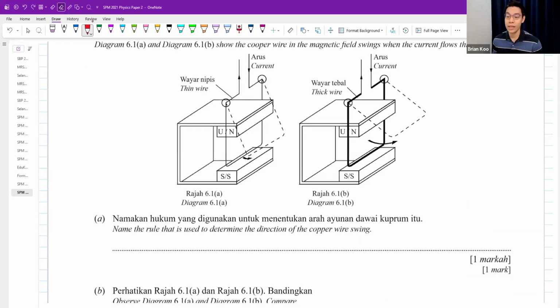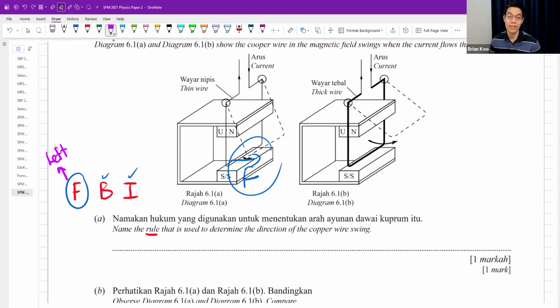I always say if you're thinking whether it is Fleming's left or right hand rule, you write down FBI. You write 3 letters, and then you see in this picture there's a magnet. B is the magnet. You see in this picture there's current flowing. You're trying to find out what is the force that causes the movement of the copper wire. You're trying to find F. When you try to find F, F is on the left, right? If you are trying to find I, it is on the right side, right? You get what I mean? These 3 letters, which is the letter on the left? F is on the left side, I is on the right side.